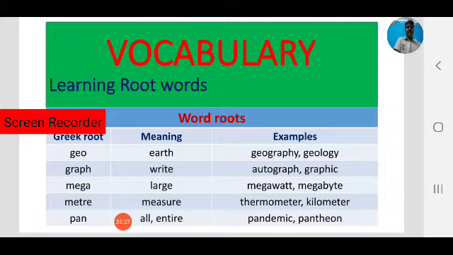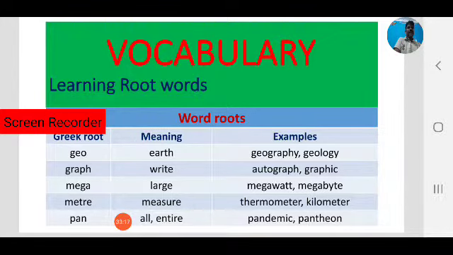Next, Greek root. Geo is also a Greek root. What is the meaning of geo? Earth. Geo means earth, geography, geology. So these are subjects. Science, geography. Good. That is the physical features of earth. Geography, the study of physical features of earth, that is geography. Geology, geo means what? Earth. Geology, that is also the science of the physical features of earth.